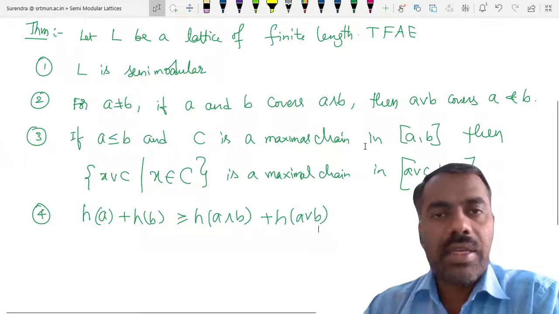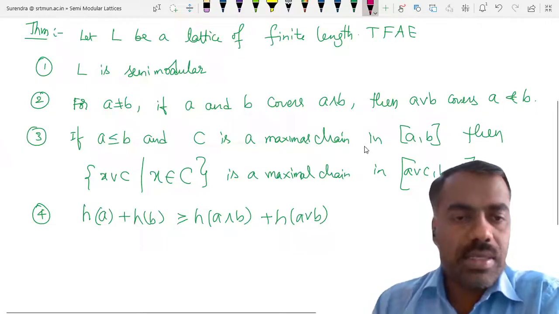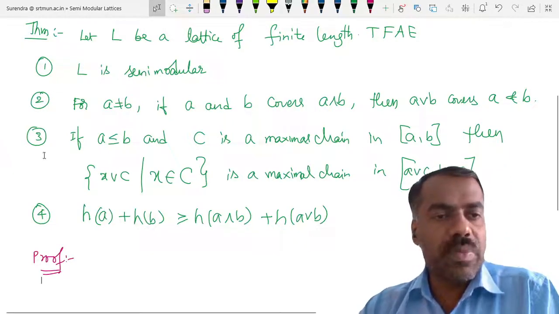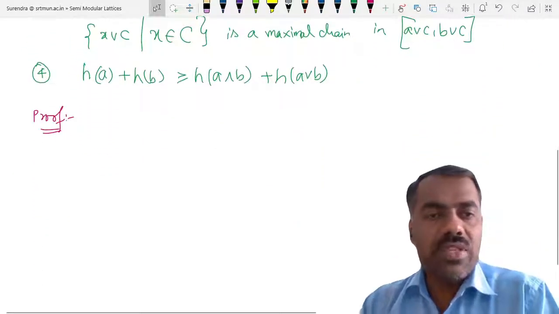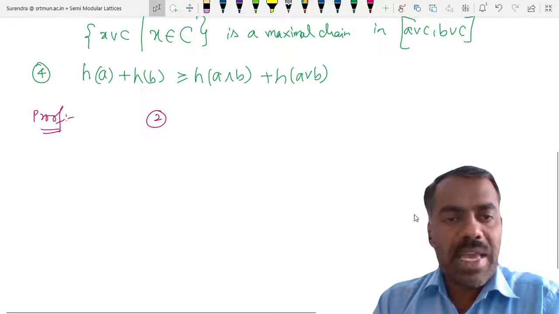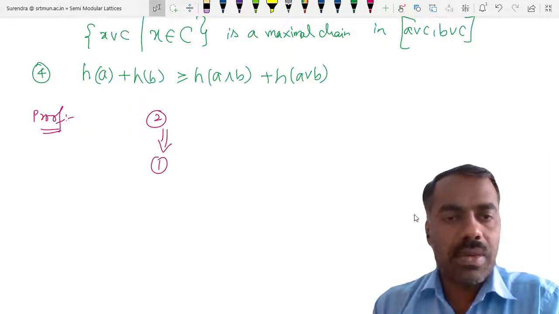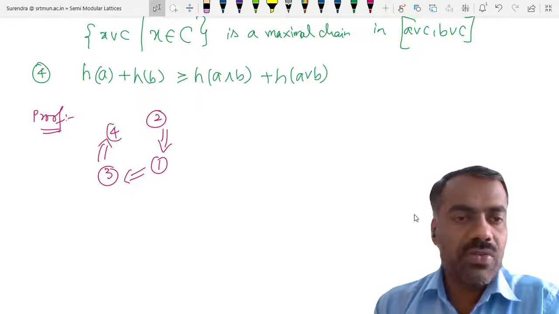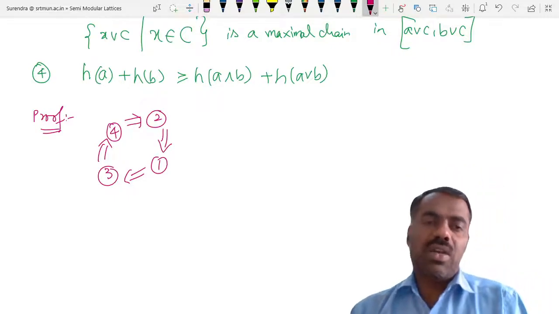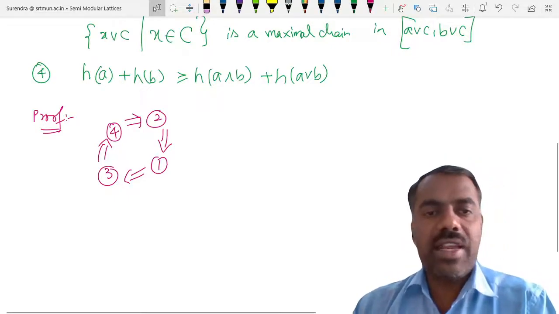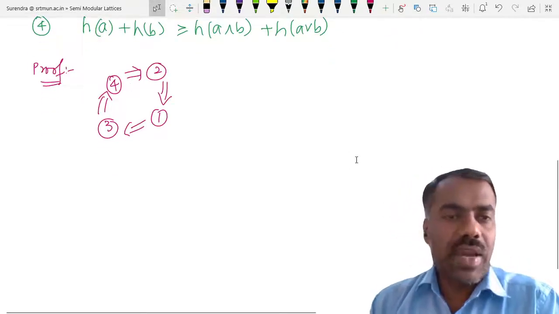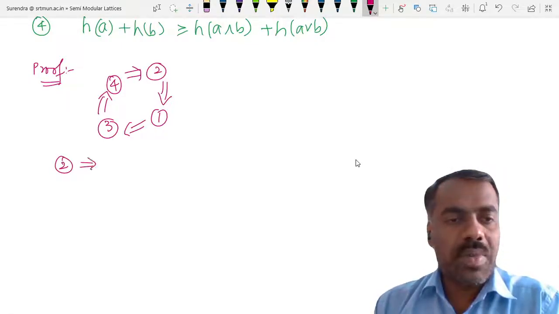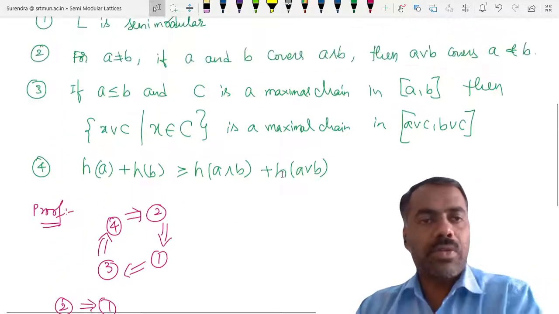Okay. Fine. So how we will prove this: instead of proving 1 implies 2, 2 implies 3, 3 implies 4 and 4 implies 1, we prove the following. We will prove that 2 implies 1, and then we will prove 1 implies 3, 3 implies 4, then 4 implies 2. That shows that all are equivalent. So this is our idea. We will show that 2 implies 1, then 1 implies 3, 3 implies 4, 4 implies 2. Okay. So what is meant by showing that 2 implies 1? What do we have to assume?